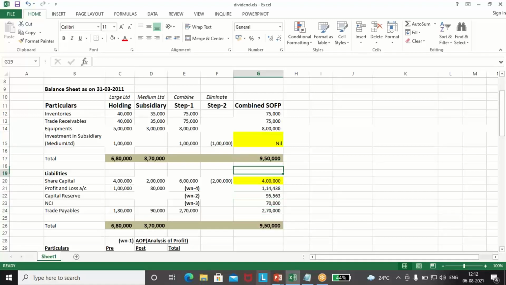So this is how the dividend adjustment is done while doing the consolidation.